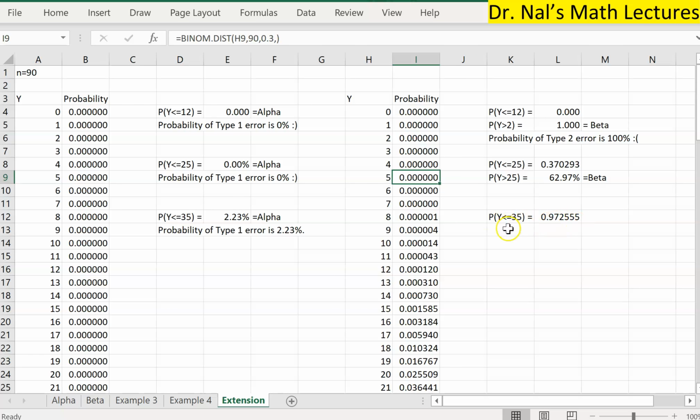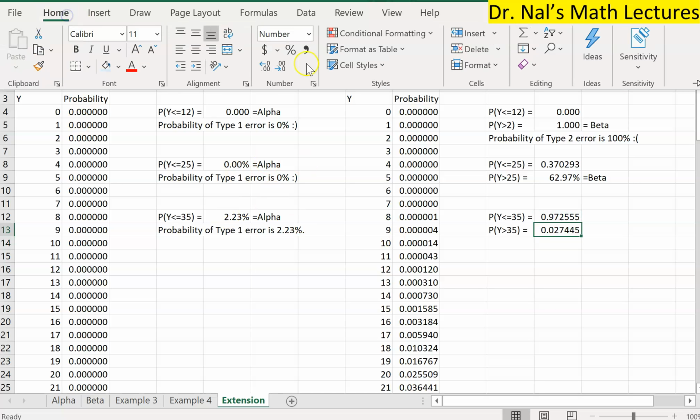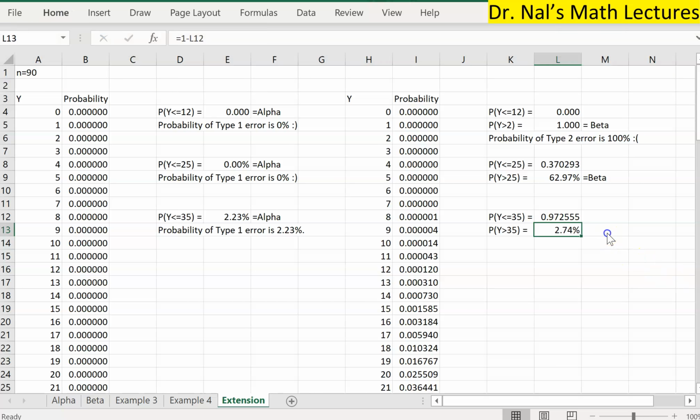Wow, look at that! I love this. So the probability that y is strictly greater than 35 is simply equal to 1 minus that number. Aha! Nice! Do you guys see what just happened in here? This is a really good result.